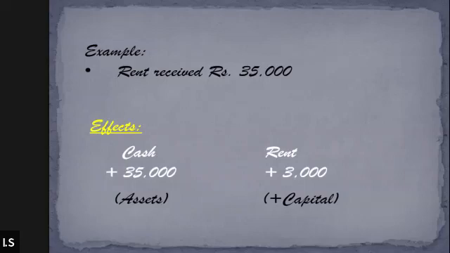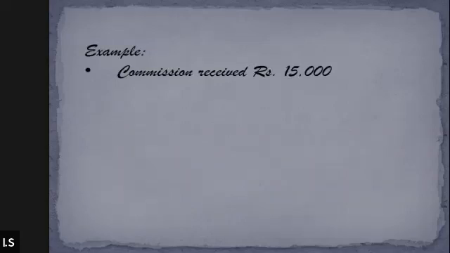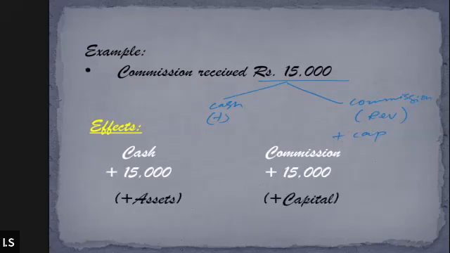Sir, I'm done. You're done. All right, let's do one more point. Commission received rupees 15,000. This one is very simple. Commission received. Tell me. Cash will increase by 15,000, and because commission is what? Commission is revenue. Perfect. It is a revenue. So therefore, it is going to affect the increase in capital as well. Correct. All right.